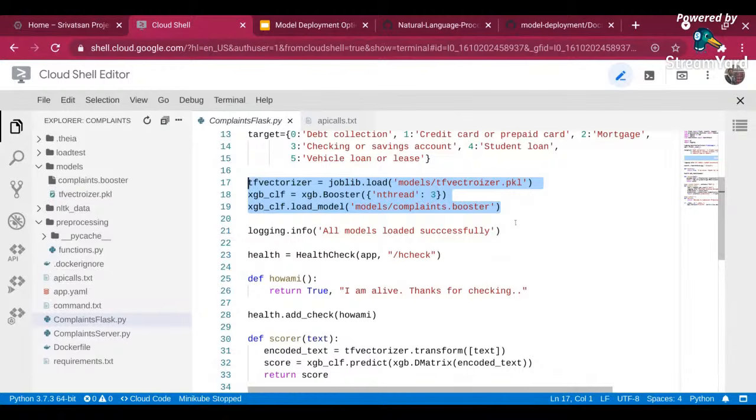They don't realize it, right? The next thing is I'm just printing some info statement, in this case telling all models loaded successfully. And in the log, you can see that all models are loaded when you go and check the log, right?